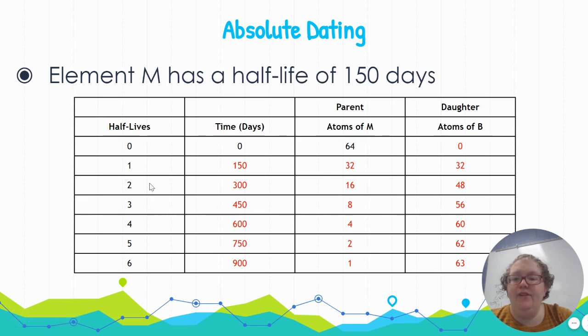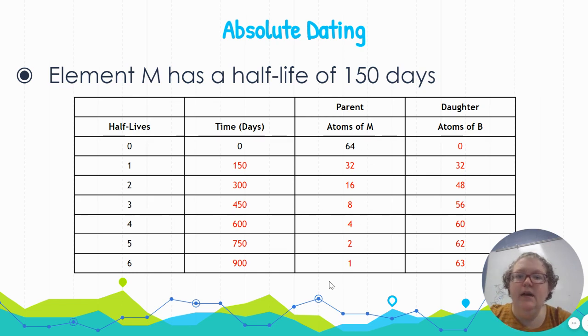After a second half-life, that means 150 more days, so 300 days total have passed. Half is going to decay again. So we no longer have 32 atoms. Now we have 16 atoms. What happened to the other 16? They turned into the daughter. So 32 plus 16 is 48. So notice the daughter is always increasing. The parent is always decreasing.